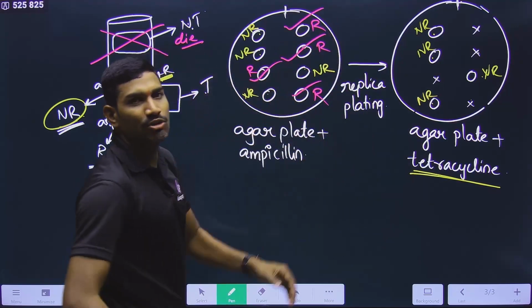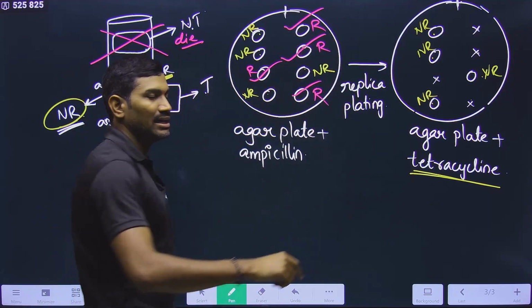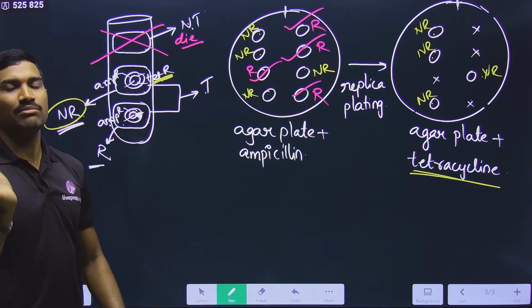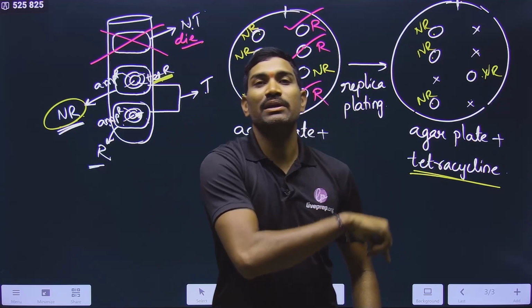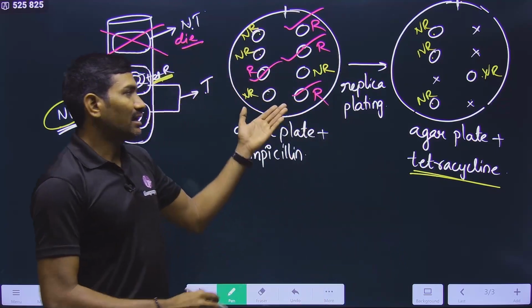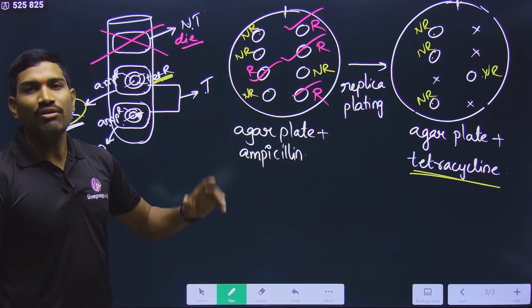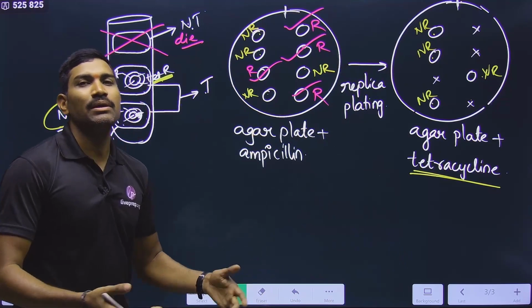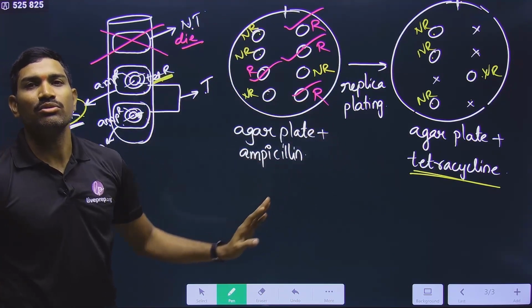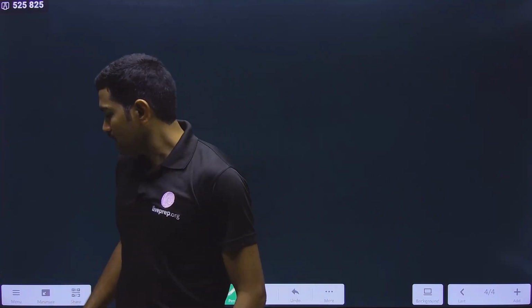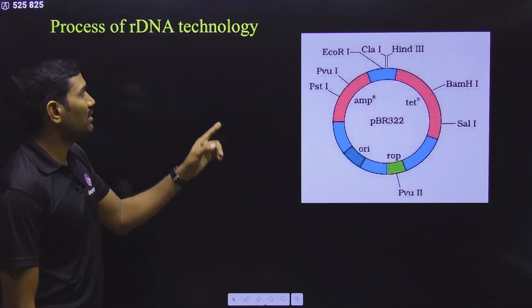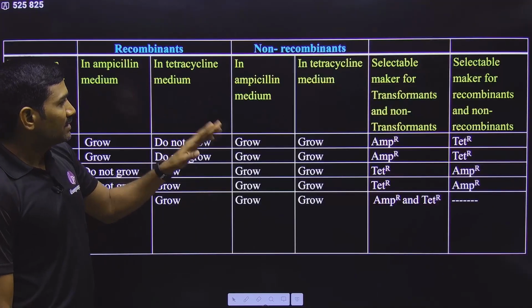So once you identify the recombinant colonies, take some cells, grow them in the medium, and let them grow. That's it. This is how you are identifying these particular recombinants. And this is the selection of recombinants using pBR322. This is what we are doing here. Is it clear? This is the selection based on pBR322. Very, very important thing. Don't make any mistake. Okay. Next one.